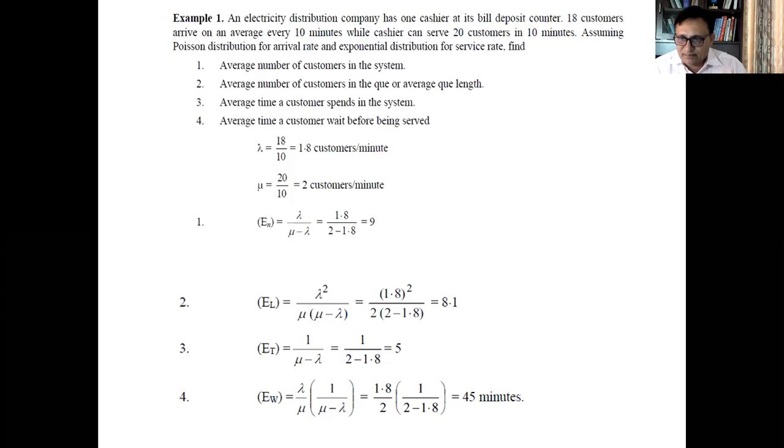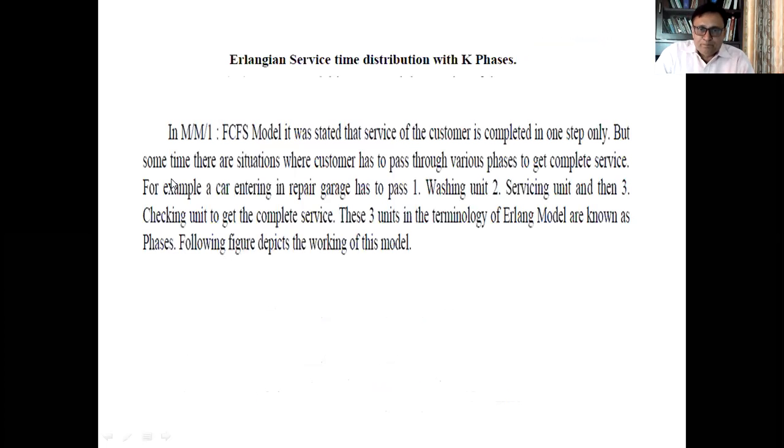One, you have to calculate the mean arrival rate. Second, you have to calculate the mean service rate, and both should be calculated in the same fashion. If they are calculated per minute or per hour or per 10 minutes, the same should be used in both, that is the mean arrival rate and mean service rate. So we put this information in the formulas and get all these results. You will be asked a question like this, and mostly it is solved within 5 or 7 minutes in the question paper, and you will surely get one question on queuing theory.